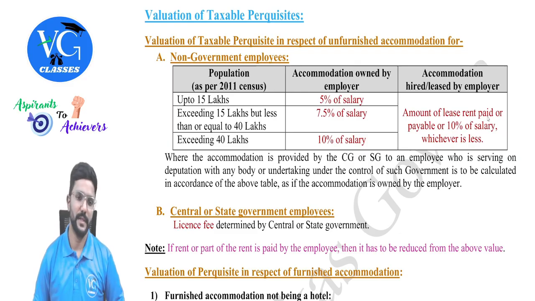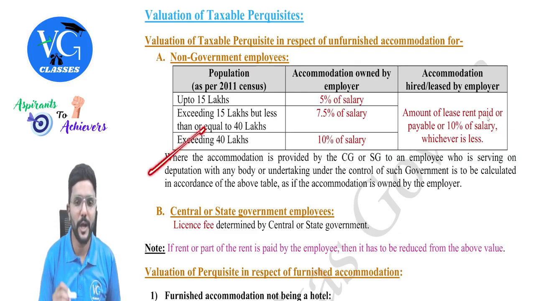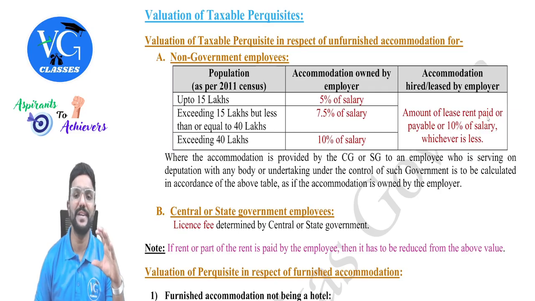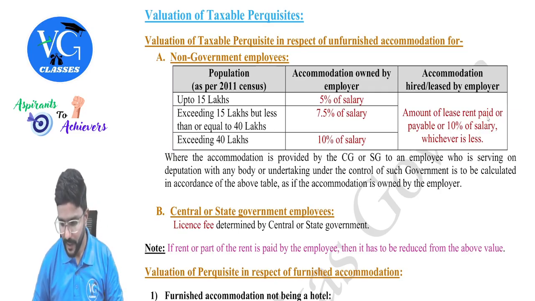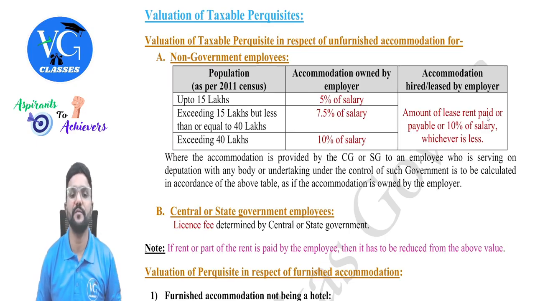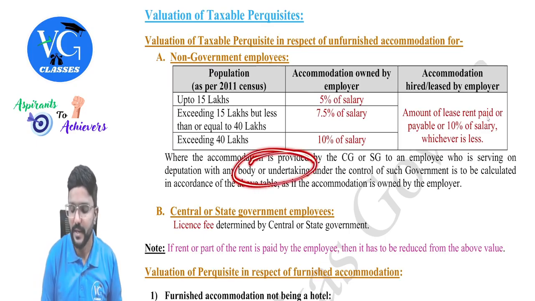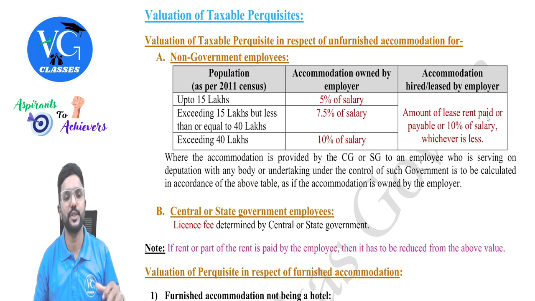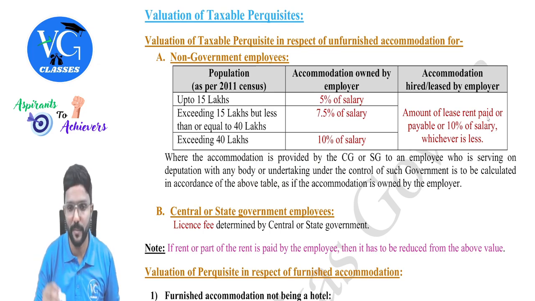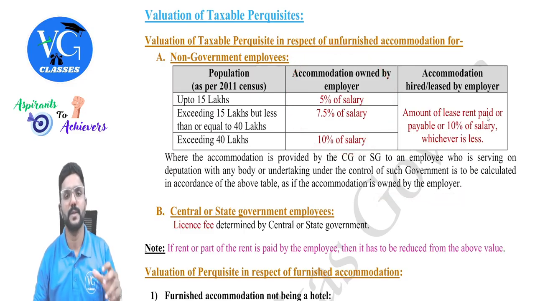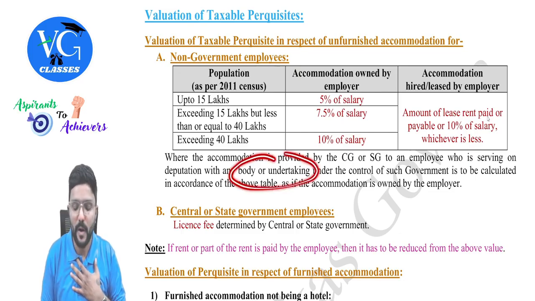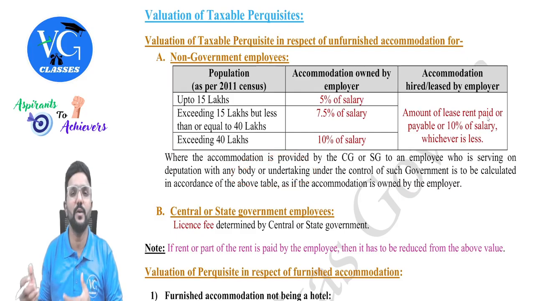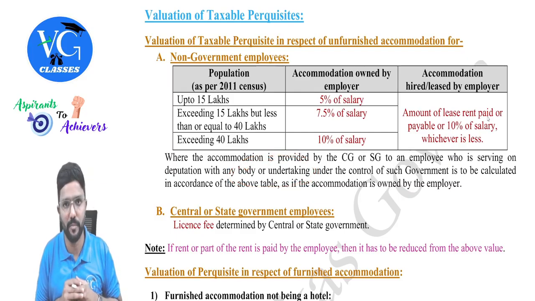Then, where the accommodation is provided by the central government or state government to an employee who is serving on deputation with any body or undertaking under the control of such government, it is to be calculated in accordance with the above table as if the accommodation is owned by the employer. So simple. Guys, assume I am an employee of any body or undertaking which is under the control of state government or central government.